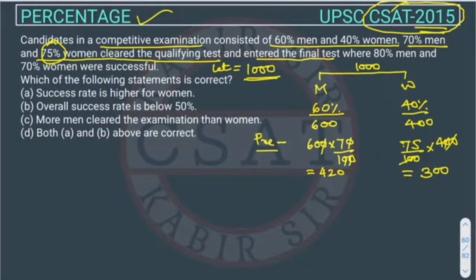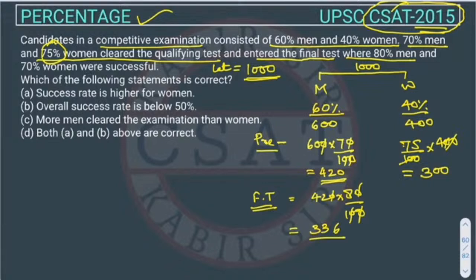Now there is a final test, like the mains exam, right? So there is a final test where 80% of men, out of those who cleared prelims, will write the mains exam, right? So out of that, how many cleared? 80% clear the final test, right? This 0 will cancel this 0, this will cancel this 0. So this will come out to 336, right? I think I'm doing the right calculation.